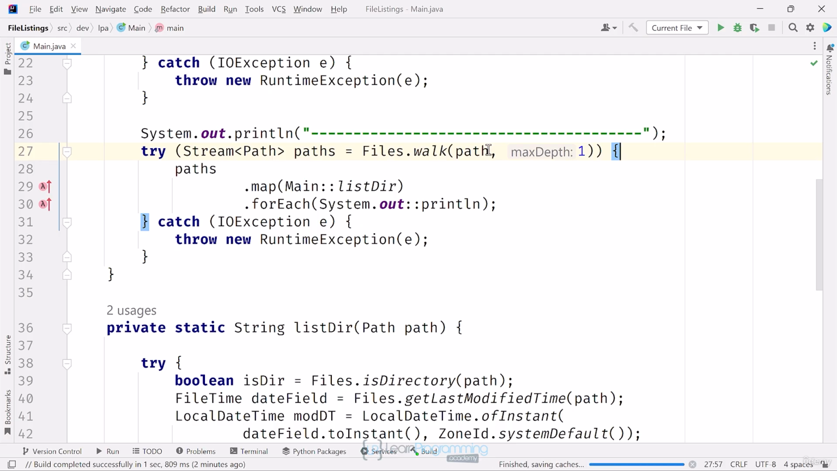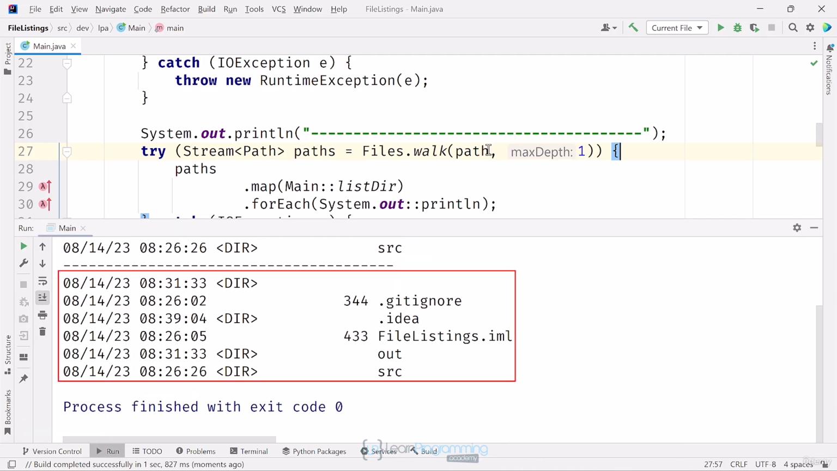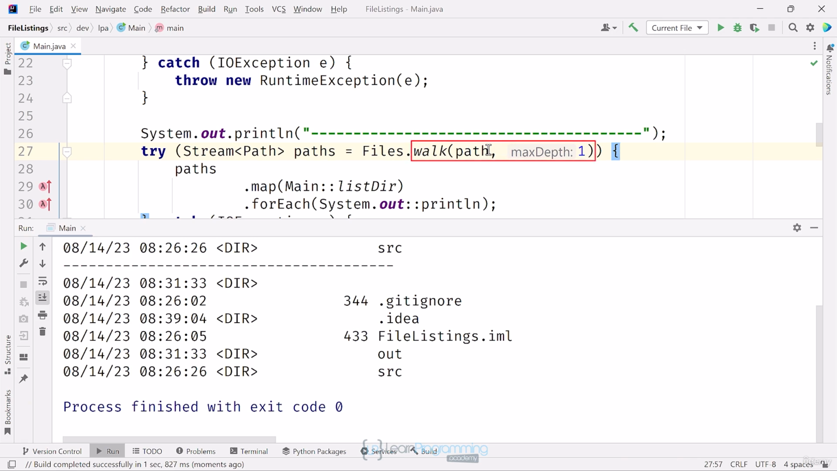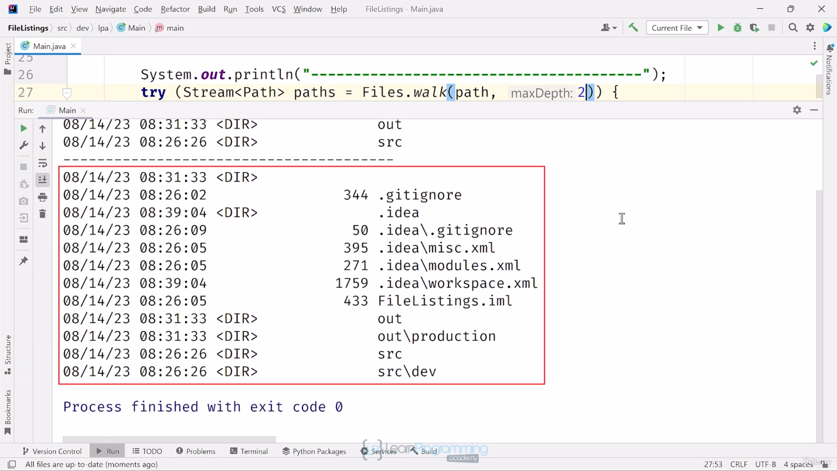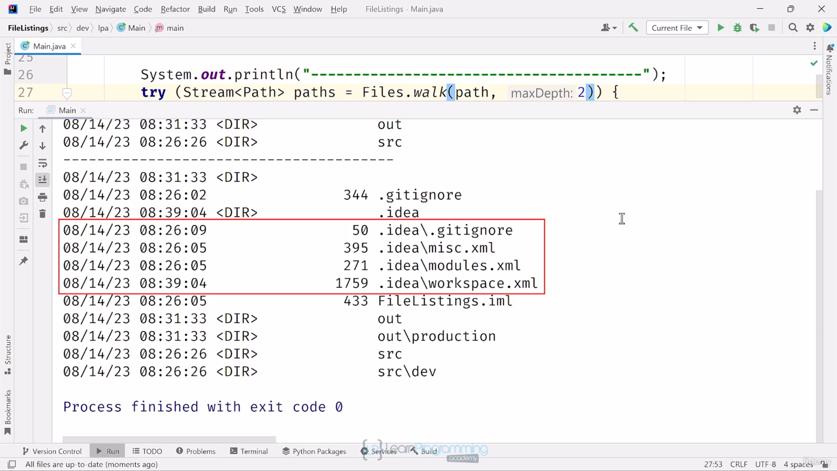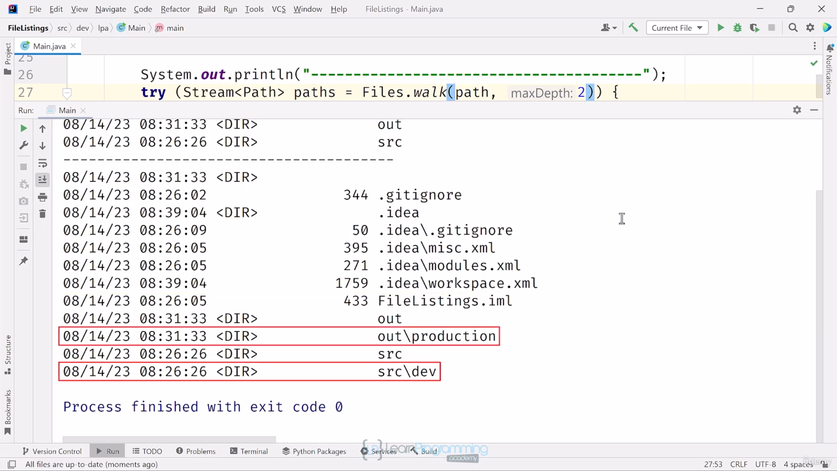Running this code, I get the same output using either walk or list. The significant difference between these methods is that walk is recursive if I specify a depth greater than 1. The second argument in the call to the walk method is the depth, so now I'll change that to 2. Let's see the output. The code is now walking through the subfolders of the original path, which was the current working directory. The output is now showing us the contents of the .idea folder, the out folder, and the source folder, not going any deeper than that second level.